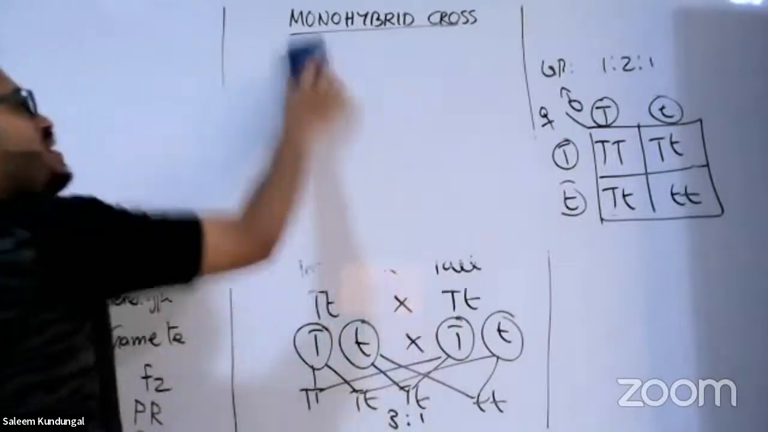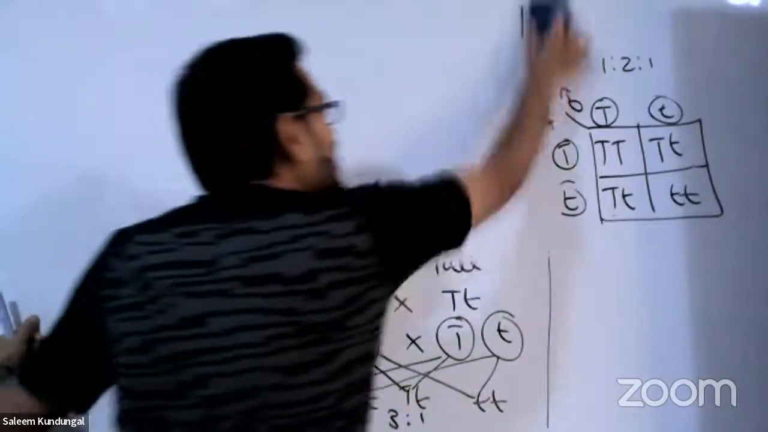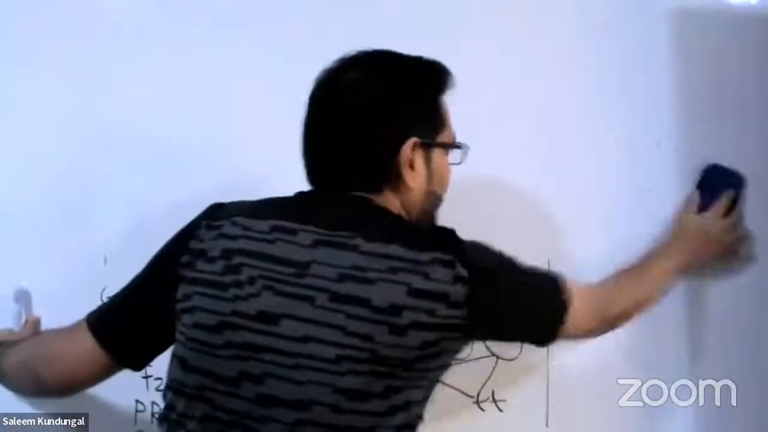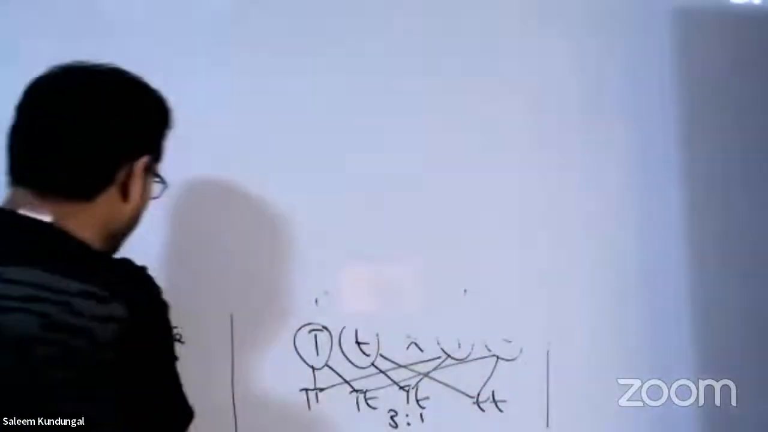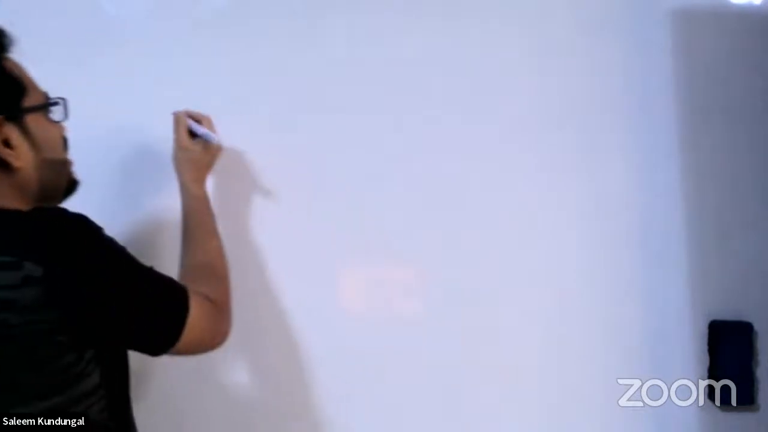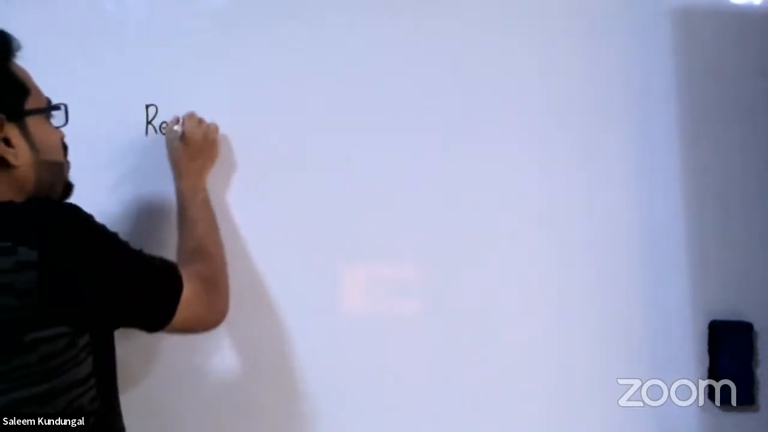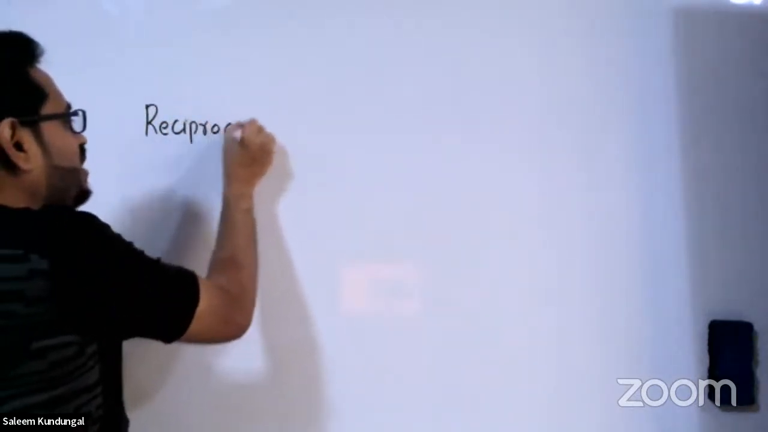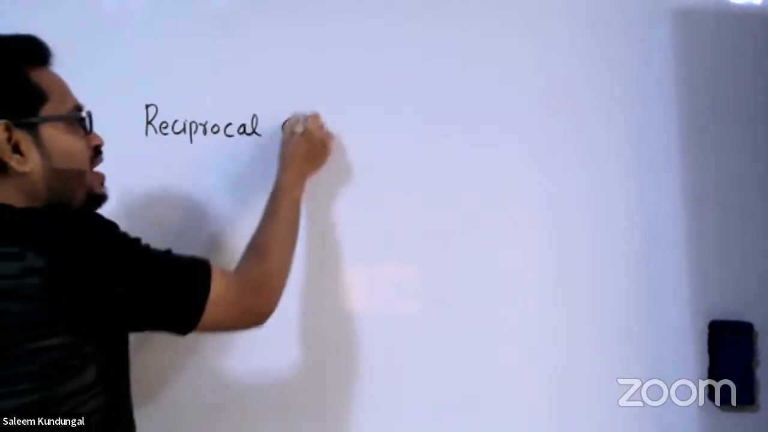Then there is a confusion. Suppose the male is deciding the character for the next generation, then all my children will become tall because the father is tall, isn't it? So to avoid that confusion, he gave a particular terminology there. And what was the terminology? That is called reciprocal cross. Very important term, guys. Reciprocal cross.